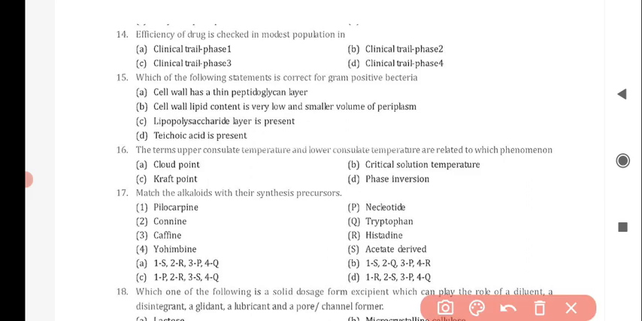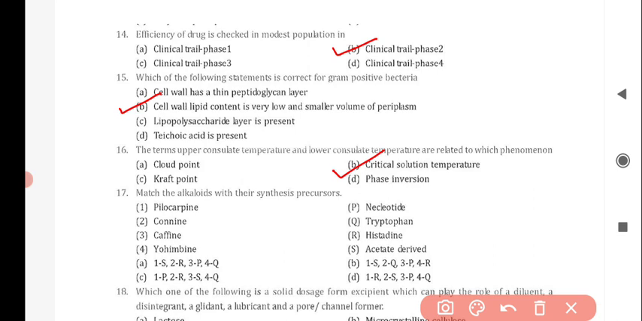Next question is, efficacy of drug is checked in modest population, and the correct answer is option B, clinical trial phase 2. Next question is, which of the following statements is correct for gram-positive bacteria? And the correct answer is option B, that is cell wall lipid content is very low and smaller volume of periplasm. Next question is, the terms upper consolute temperature and lower consolute temperature are related to which phenomena? And the correct answer is option B, critical solution temperature.